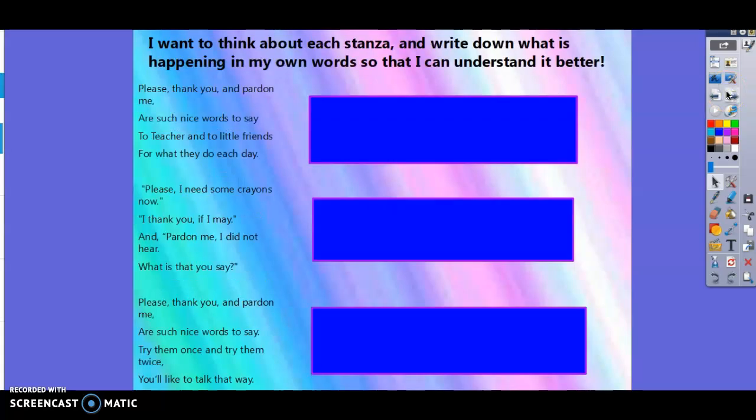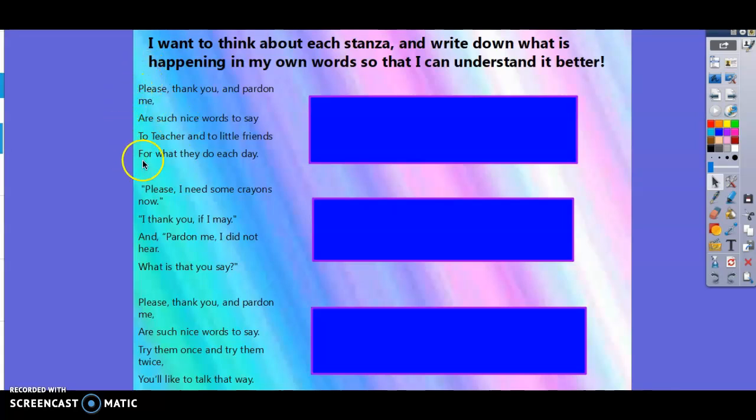So, one strategy that works pretty well when I'm trying to figure out the themes is to go back through and read each stanza and rewrite in my own words what I think is happening there. So, for those of you that aren't sure or don't remember what a stanza is, you'll notice there's gaps between certain parts of the poem, right? You see these gaps right here? It's almost like they're the paragraphs of the poem, but in poetry it's called a stanza.